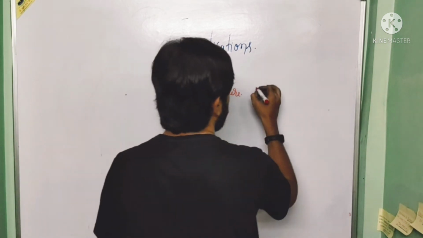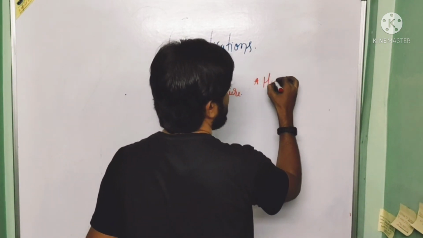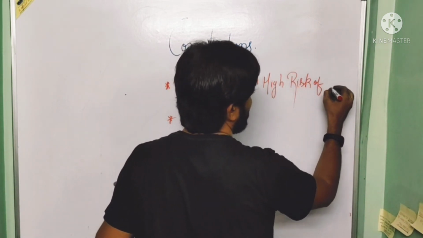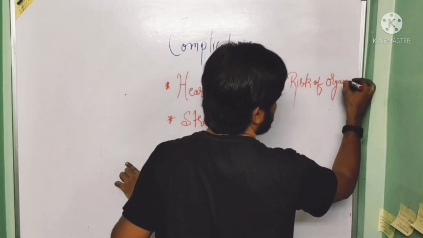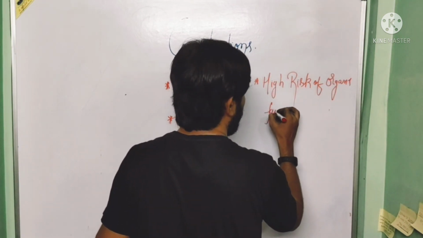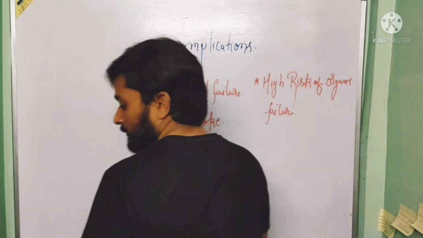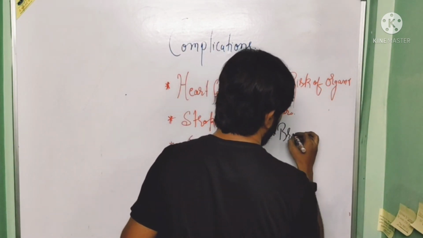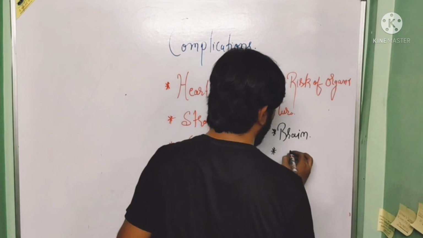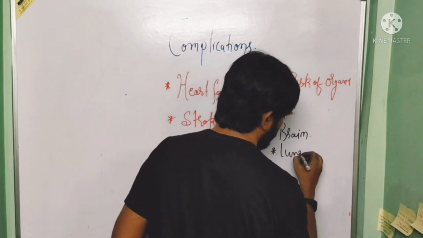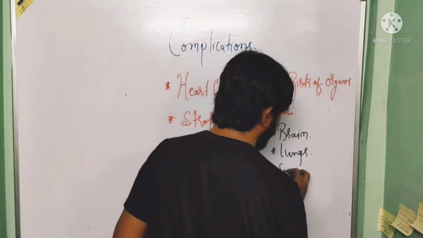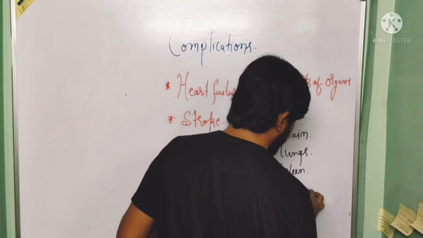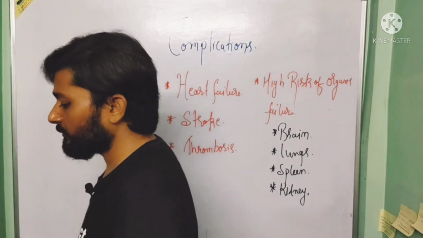And the last one is a high risk of organ failure. These organs include first the brain, second the lungs, third the spleen, and fourth the kidney. So these are the complications of infective endocarditis.